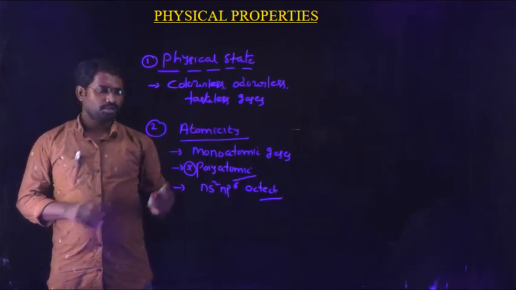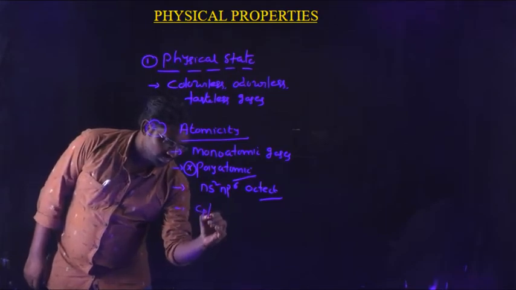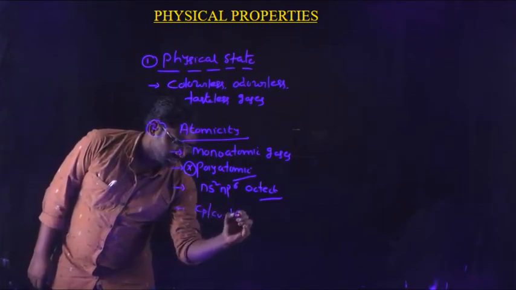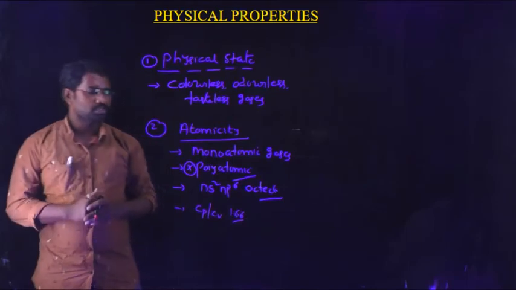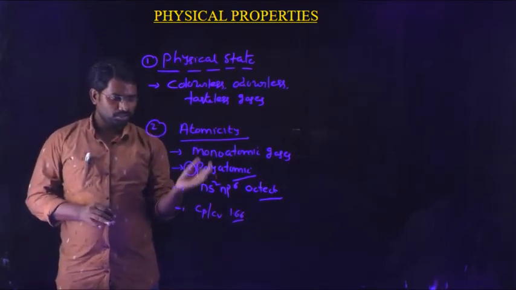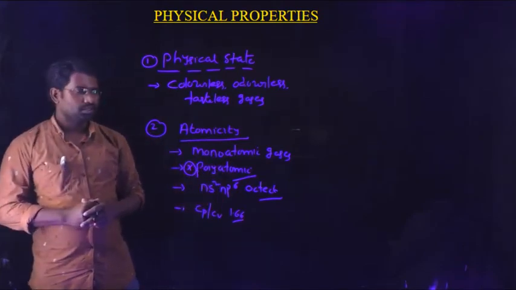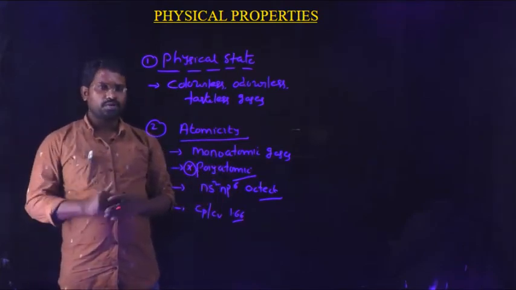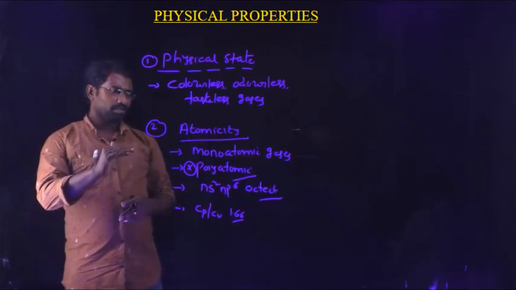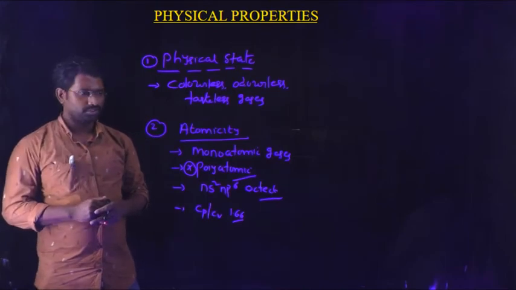Another important thing here is their Cp by Cv value, 1.626. Their Cp by Cv ratio is very close to 1.66. Based on this point and the octet configuration, these group 18 elements are present only as monoatomic gases, not in a polyatomic state.